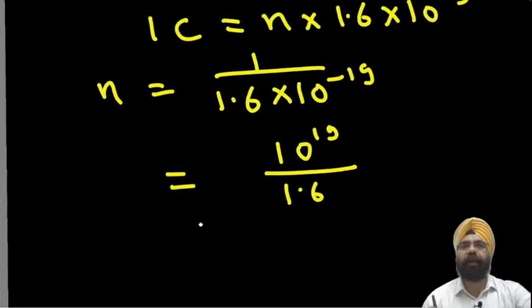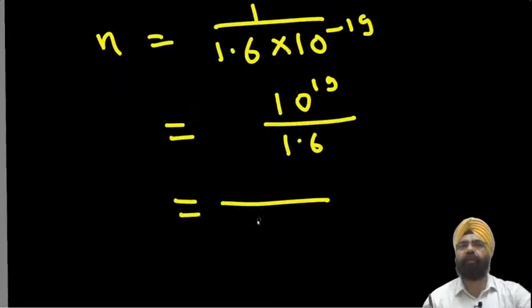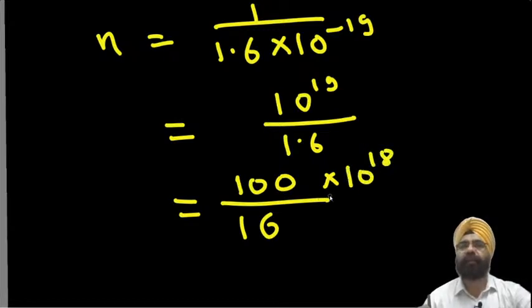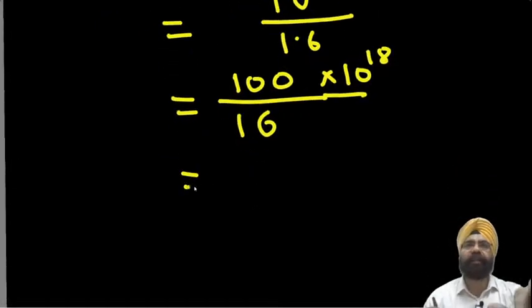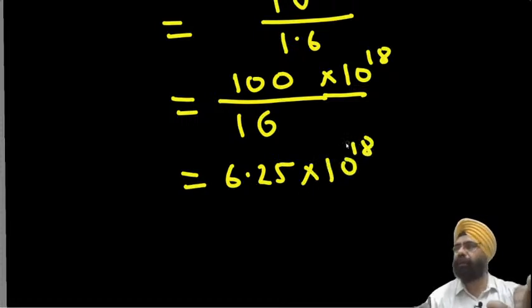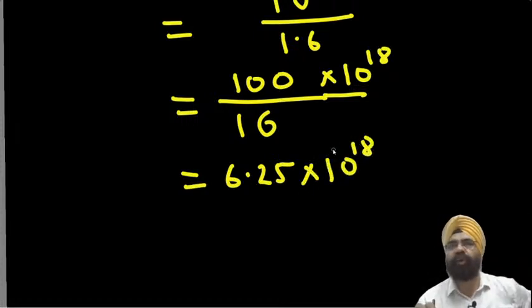I can write 1.6. I remove the decimal, so I have 10 over here, and I borrow a 0 from there, so it becomes 100 into 10 to the power 18. So when I divide it, what do I get? I get 6.25 into 10 to the power 18. This is the number of electrons which will constitute 1 coulomb charge.